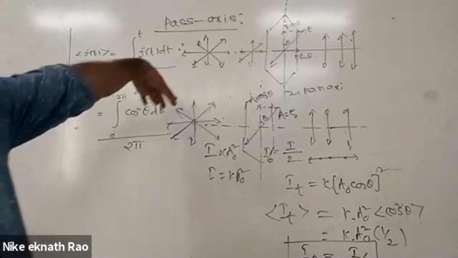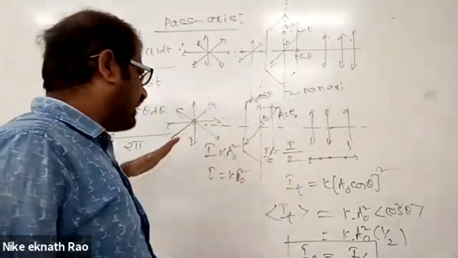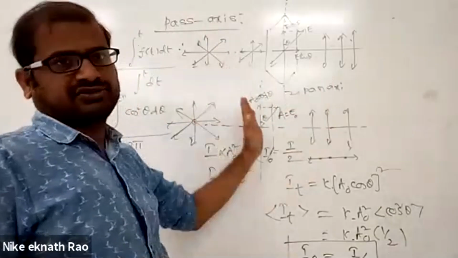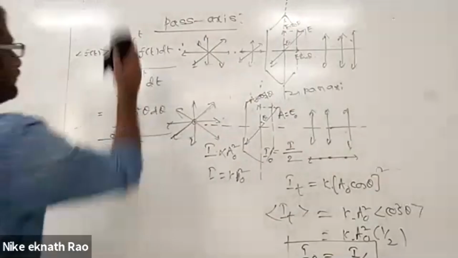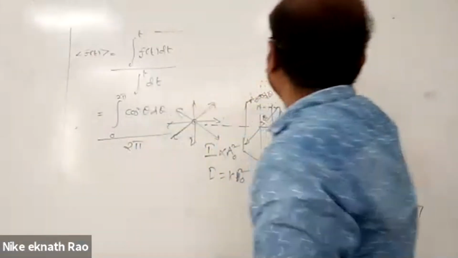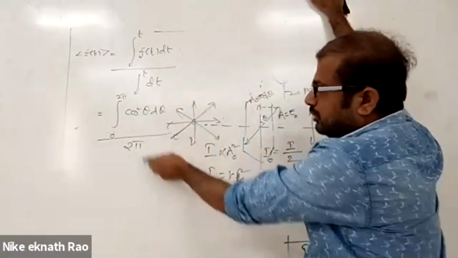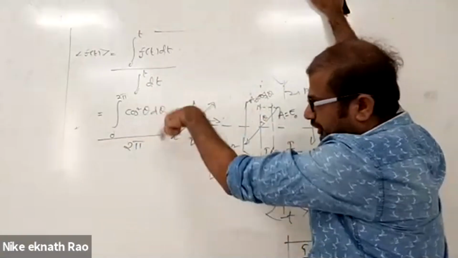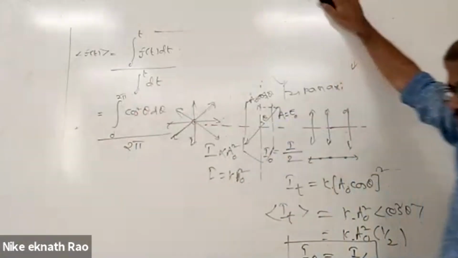Keep in mind, only the components in the direction of the pass axis will come outside; the remaining will be blocked. If there is some angle, you take the components in the direction of the pass axis; those are allowed, nothing else. You can simplify this expression, it comes to 1 by 2. 1 plus cos 2 theta by 2, integrate, and the answer comes to 1 by 2.